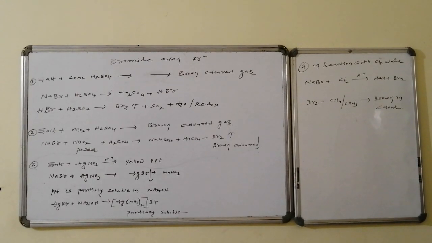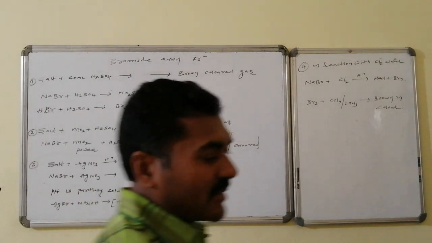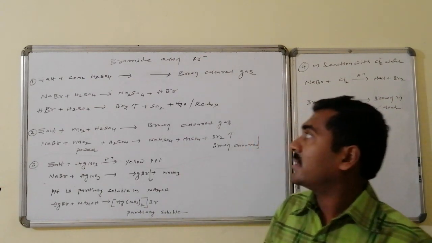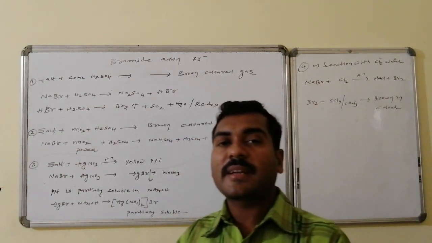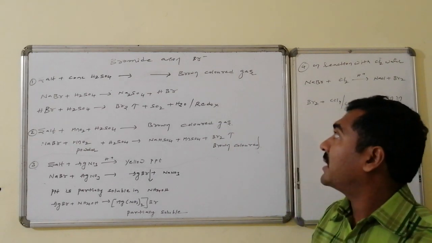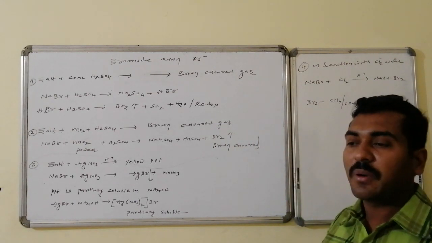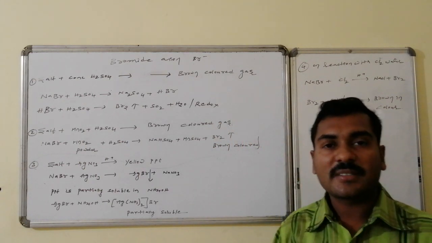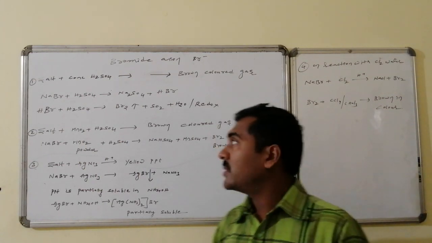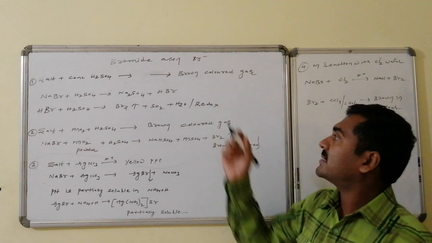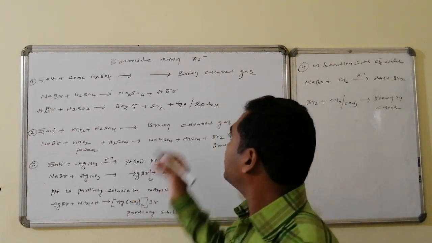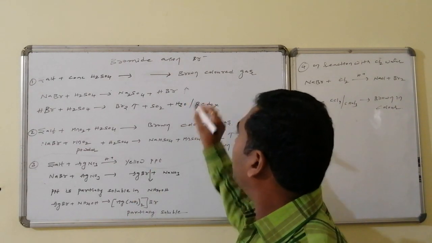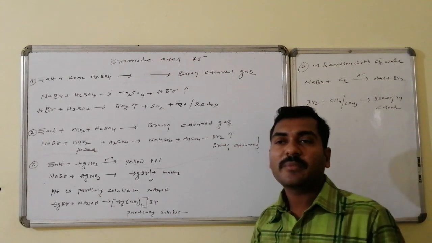The bromide radical, the second radical of the second group. The bromide salt plus concentrated sulfuric acid gives HBr. HBr is brown in color, that is, brown colored gas evolution takes place. Sodium bromide on reaction with concentrated sulfuric acid in a test tube gives the brown colored gas. The brown colored gas is HBr. Here the brown colored gas may also be coming from the bromine.